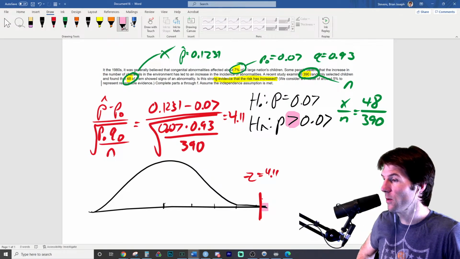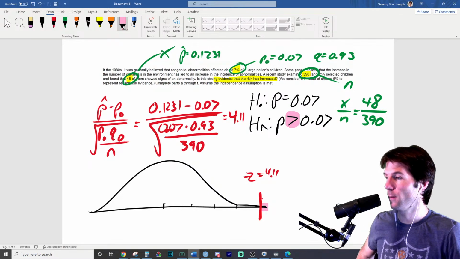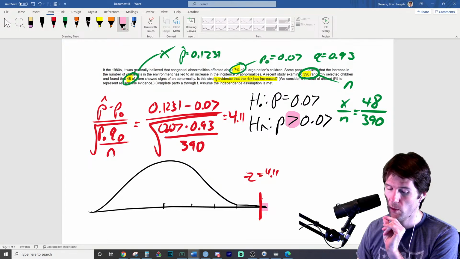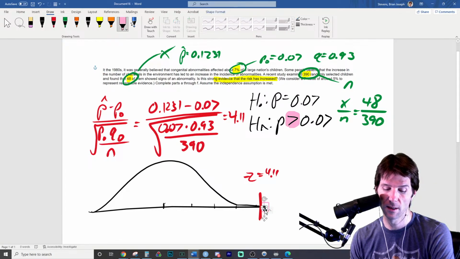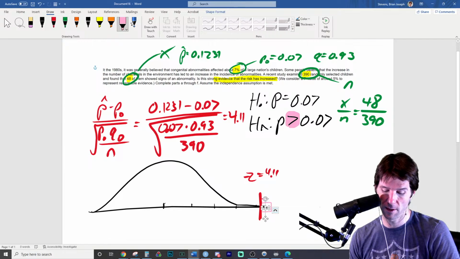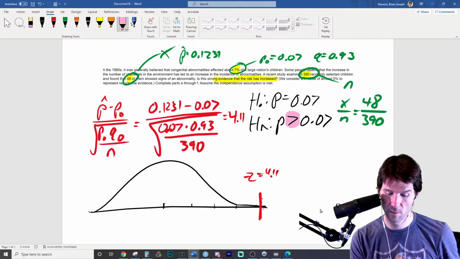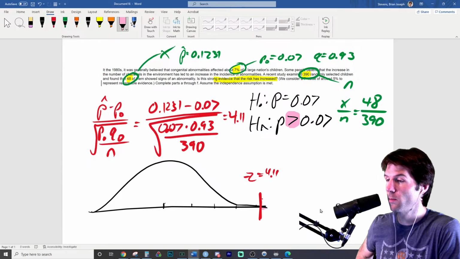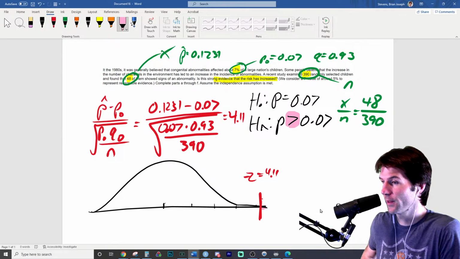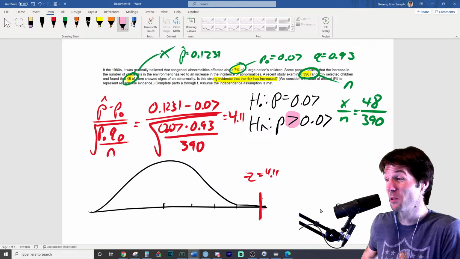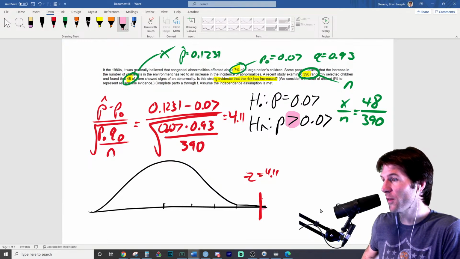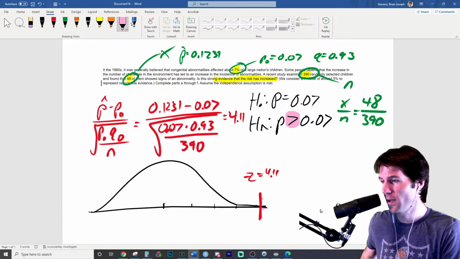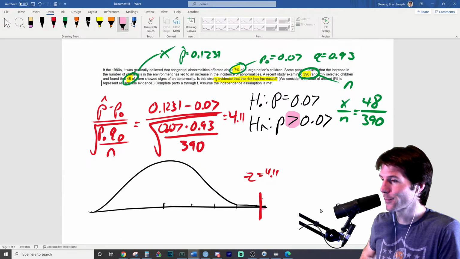The p-value is going to be very close to what, Michael? Because I've drawn this too big. I've drawn it too large right now. Let me try. You ready? The p-value is going to be very close to what? You should be able to estimate and be like, the p-value is going to be close to this. And I think we'll be fine if we actually put in this number.